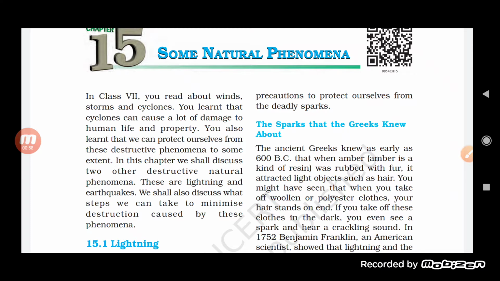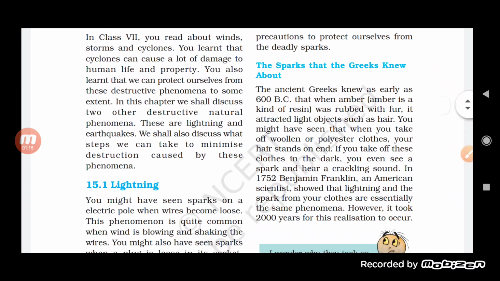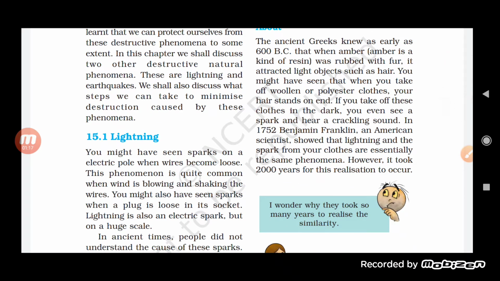Before that, students, we have studied the different types of natural disasters which occur in the environment. Basically, the two natural disasters we will discuss here are lightning and earthquakes. We will discuss the different steps we can take to minimize the destruction caused by these phenomena. The first one, students, is lightning.